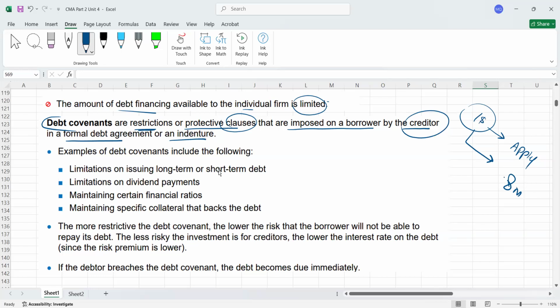Let's put it this way. For example, I'm a company borrowing money from you, maybe $1 billion. At the time of lending, you tell me that I cannot raise further debt. I agree to that. I say okay, I will not raise further debt.